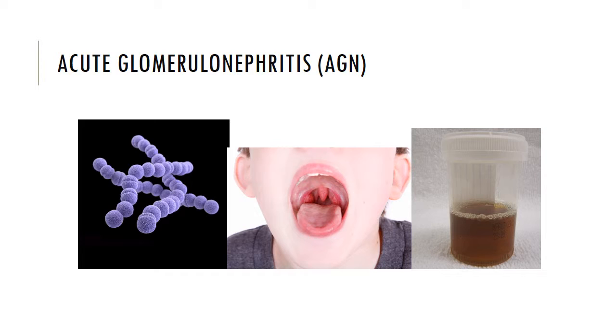Glomerular damage occurs from antigen antibody complexes that clog up the glomeruli, leading to inflammation and obstruction. Capillaries in the glomeruli are obstructed, so glomerular filtration rate is decreased. Vascular permeability increases, allowing the red blood cells to be excreted. Sodium and water are retained, expanding the intravascular and interstitial compartments, which results in what? You got it, edema.